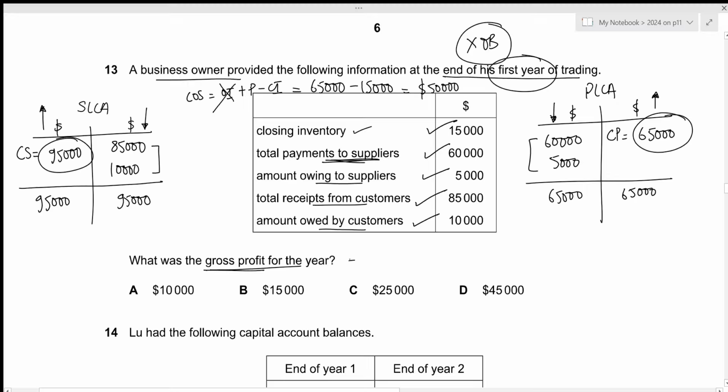Now we can calculate the gross profit. It is just the revenue minus the cost of sales. Revenue, we calculated it to be 95,000. Then we have the cost of sales to be 50,000. This gives us the gross profit to be 45,000. This is the answer we're looking for, which is given by option D. That's all for the 13th question. Let's move towards the next one.